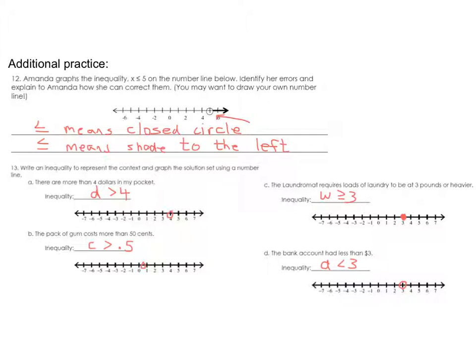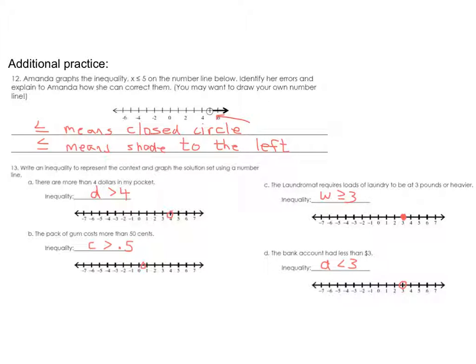All right, let's take a look at some of these answers, some highlights. So less than or equal to means a closed circle. That's the first mistake that Amanda made. And then less than or equal to also means we shade to the left. So she shaded to the right, so that's the 2 mistakes that she made.